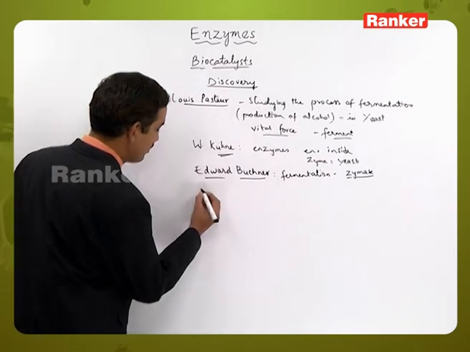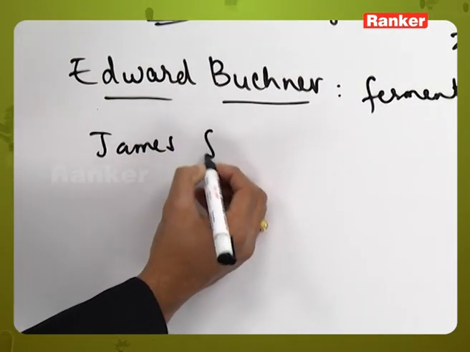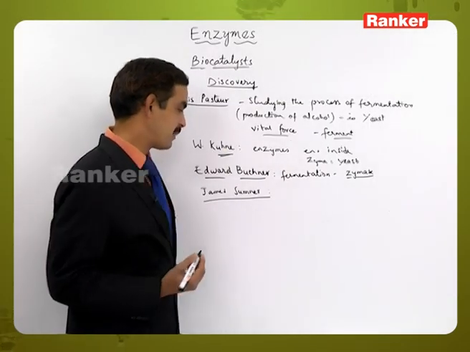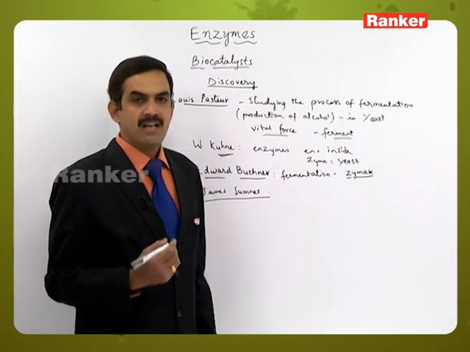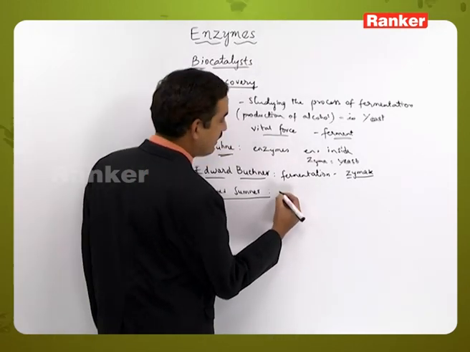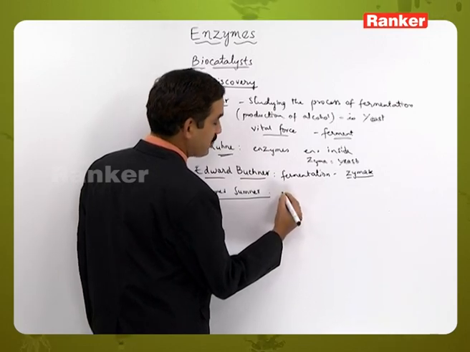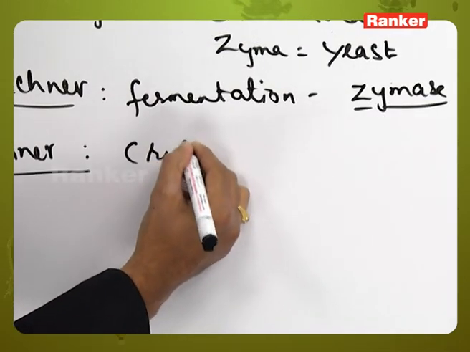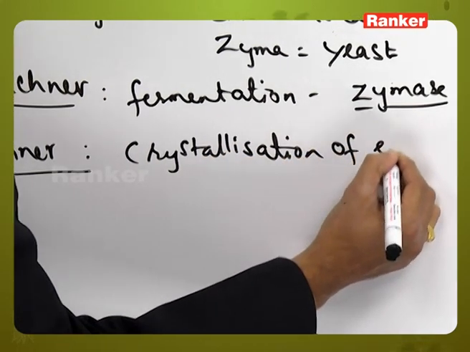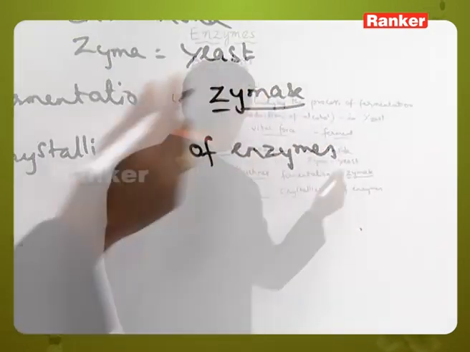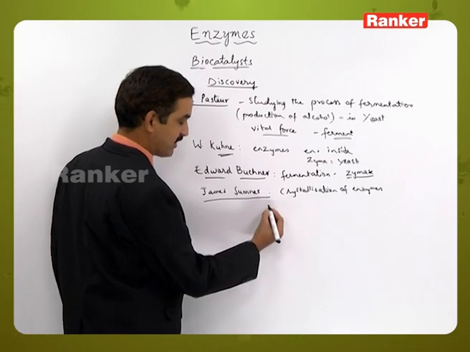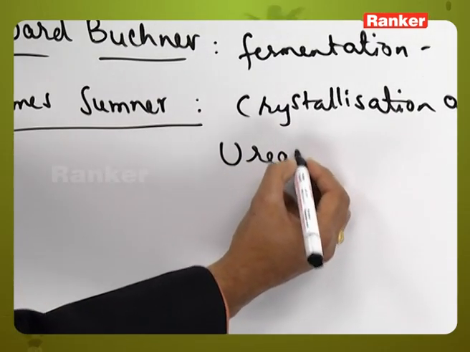The next scientist is James Sumner. He is the first person to extract enzymes from living cells and make them into crystal form, that is, crystallization of enzymes was first done by the scientist James Sumner. The enzyme crystallized by this scientist is the urease enzyme.